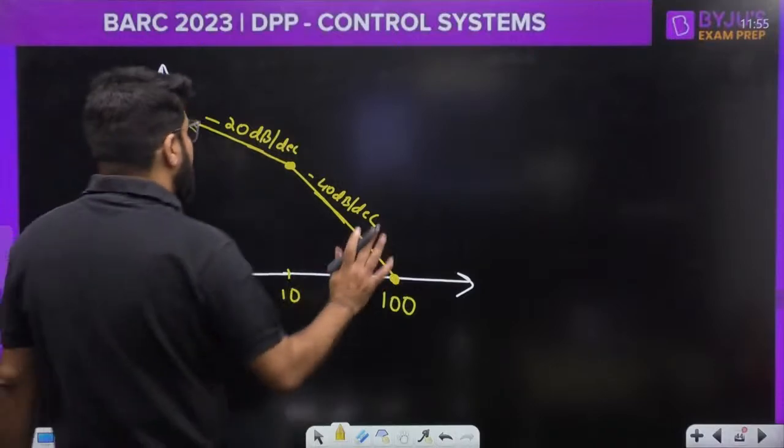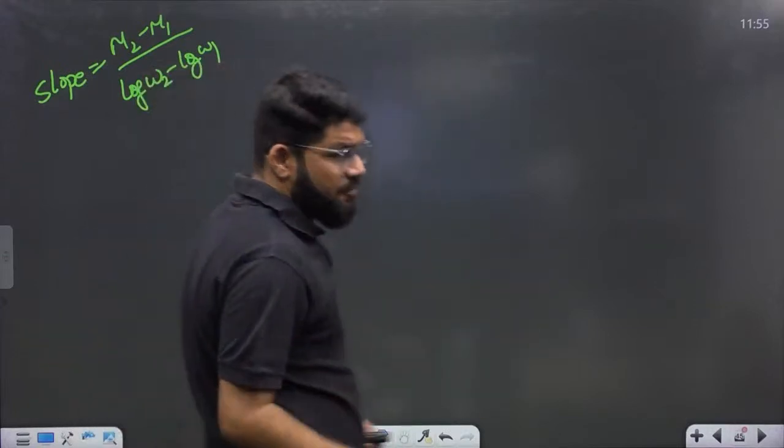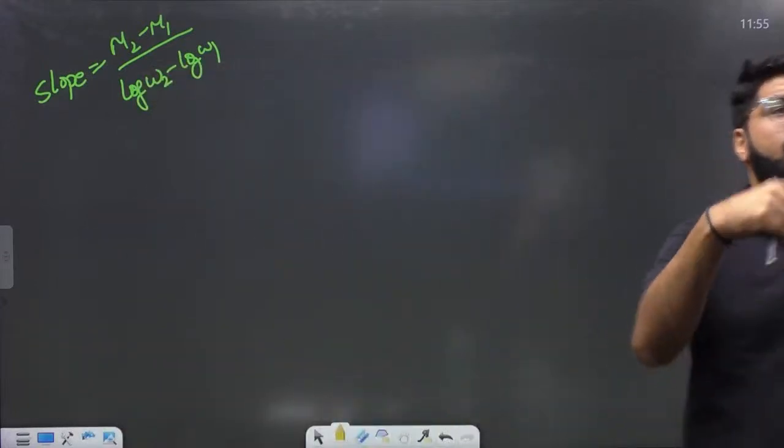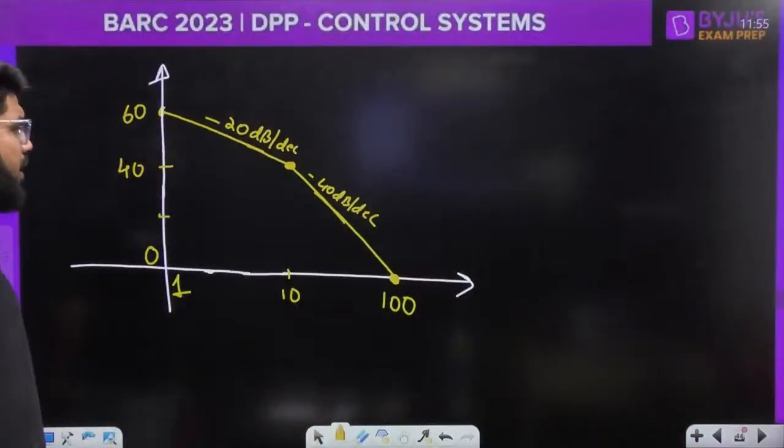So that is why the question becomes simple. Only mind calculations are required, because the frequency that is given is luckily already in the form of decades. If it is not in the form of decades, I will use this formula to calculate the magnitude. Right. So I stop here.